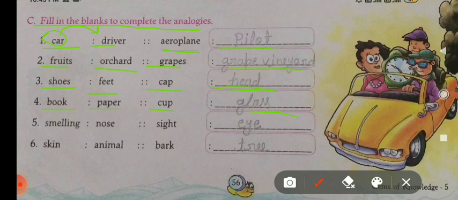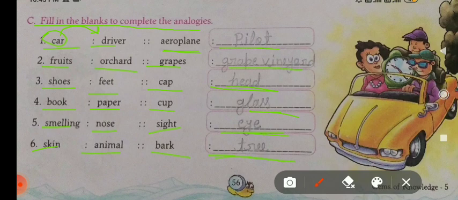Fifth: smelling with the nose, and sight with the eyes. You have to write here eye. Sixth: skin, animal, and bark of a tree. You have to write here tree. Let us revise it.